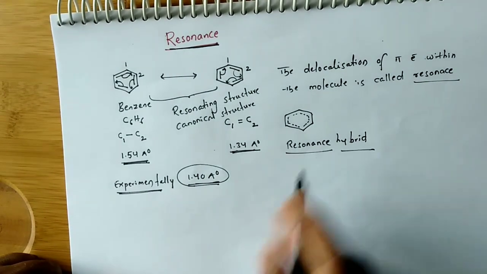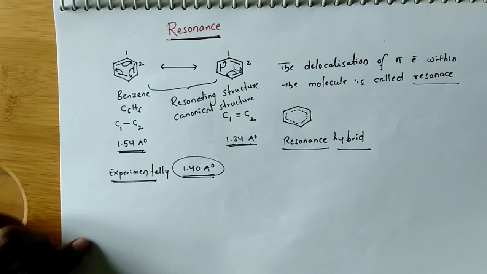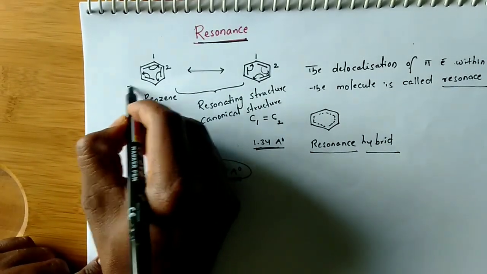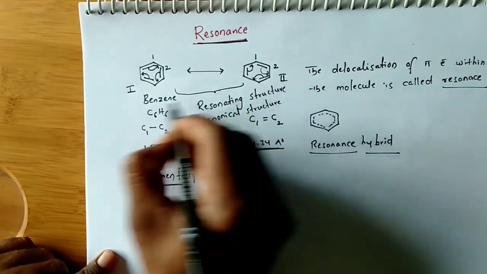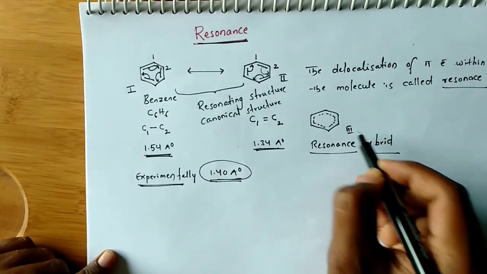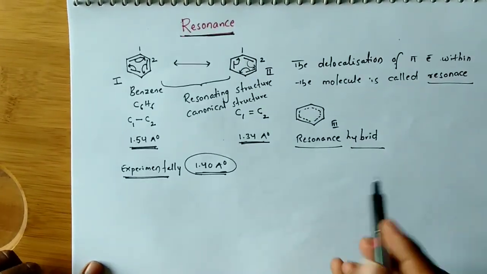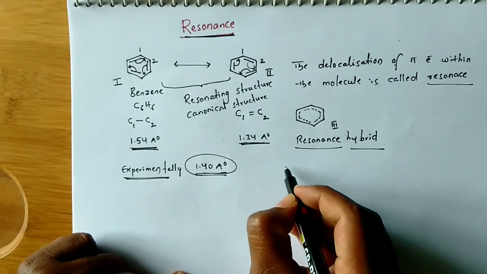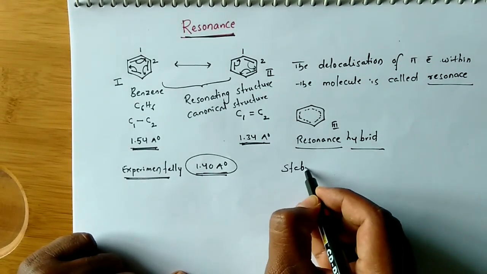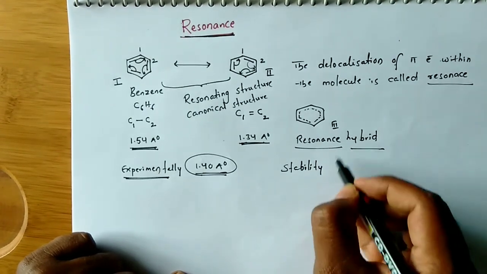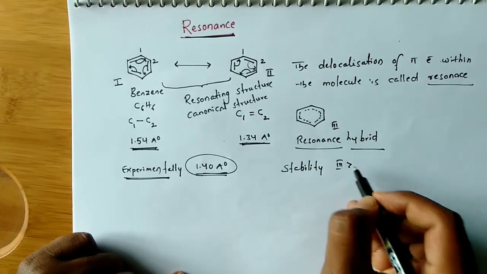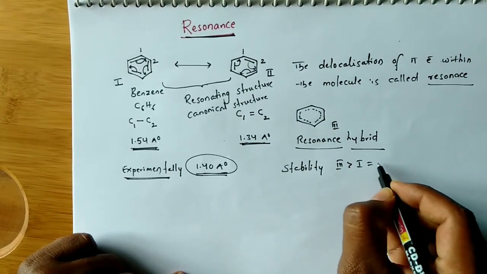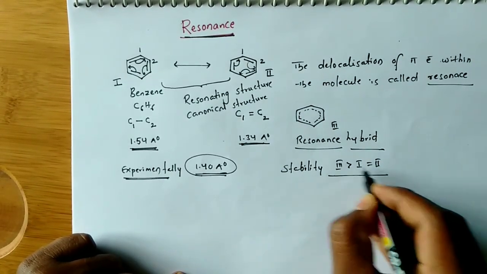If you see the stability of these structures, you just assume this is structure 1, this is structure 2, and this is structure 3. Among these three, this resonance hybrid is highly stable. These two have the same stability, so 1 equal to 2, this is the stability order.